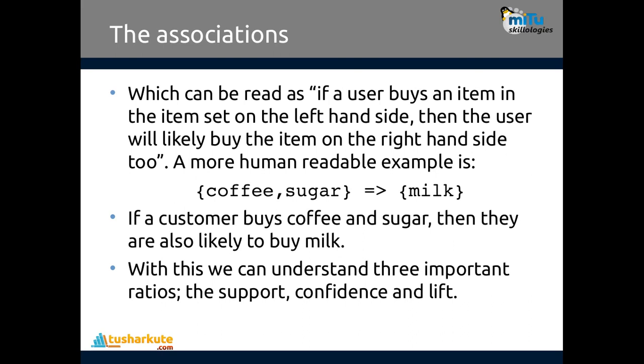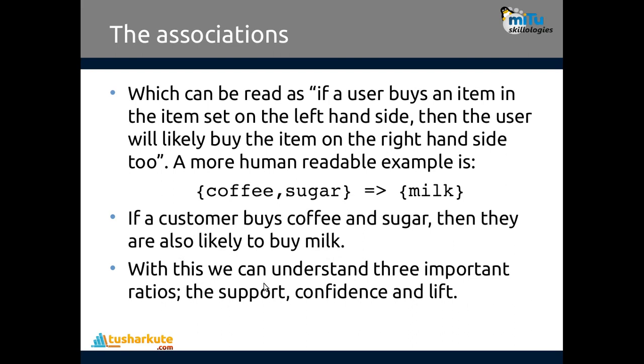It can be read as: if a user buys an item in the item set on the left hand side, then the user will likely buy the item on the right hand side also. A human readable example: if you are purchasing coffee and sugar, you are most likely purchasing milk also. The customer buys coffee and sugar, then they are likely to buy milk also.